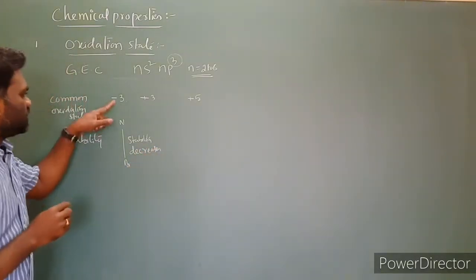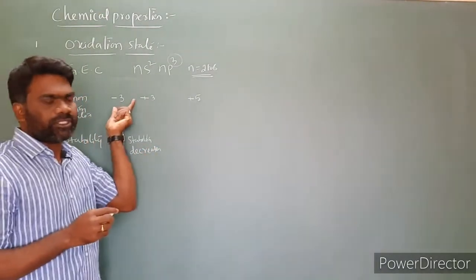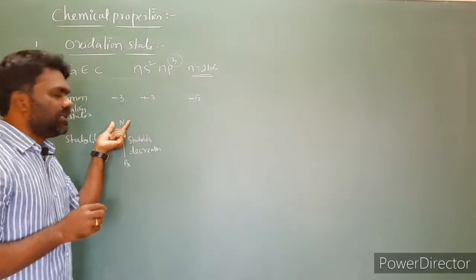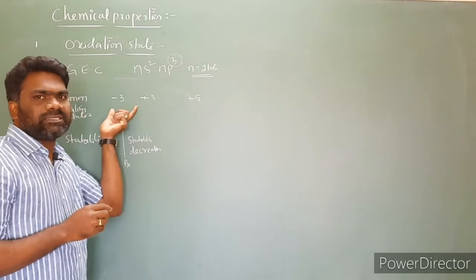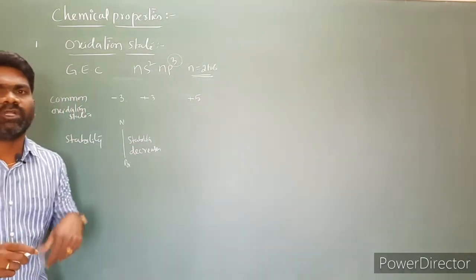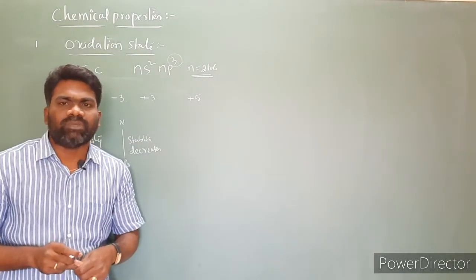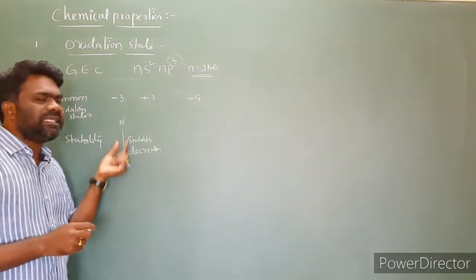So from nitrogen to bismuth, -3 oxidation state. While moving from nitrogen to bismuth, the stability of the -3 oxidation state is going to decrease. Then what is the reason behind it? This is mainly due to the increase in size.